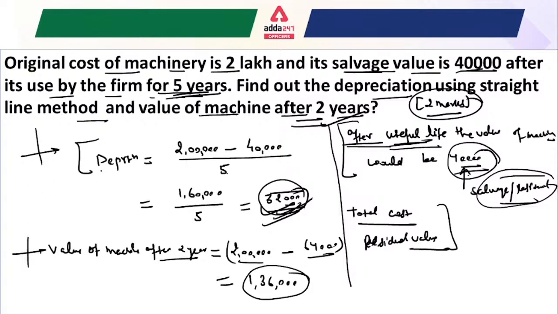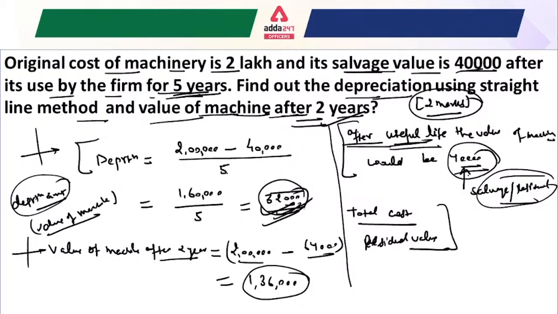Sometimes the question asks for the depreciation amount and the value of the machine, and both are different. Here one question is to find the depreciation, and the other is to find the value of the machine after 2 years. This can be confusing, so you always have to differentiate between the depreciation amount and the value of the machine. I hope it is clear for everyone.